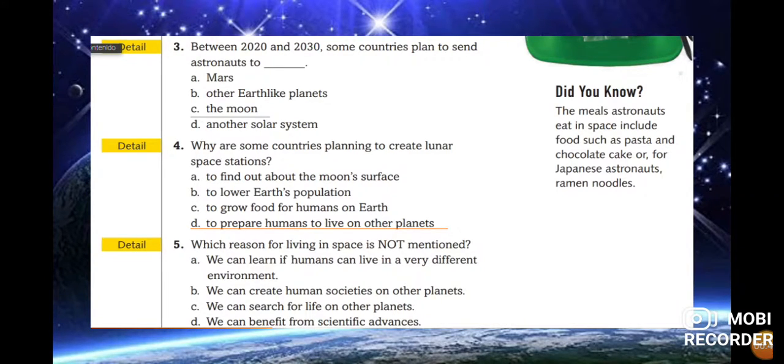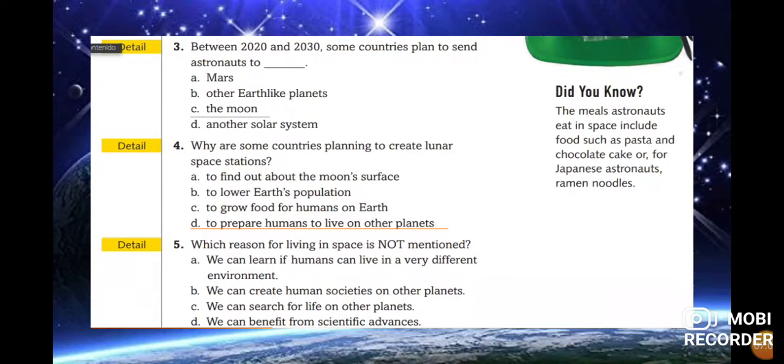Because scientists consider that it is possible to live on other planets. For example, today with the pandemic, it is possible to travel to another planet and live there. But I don't know if it is a good idea to travel into space.